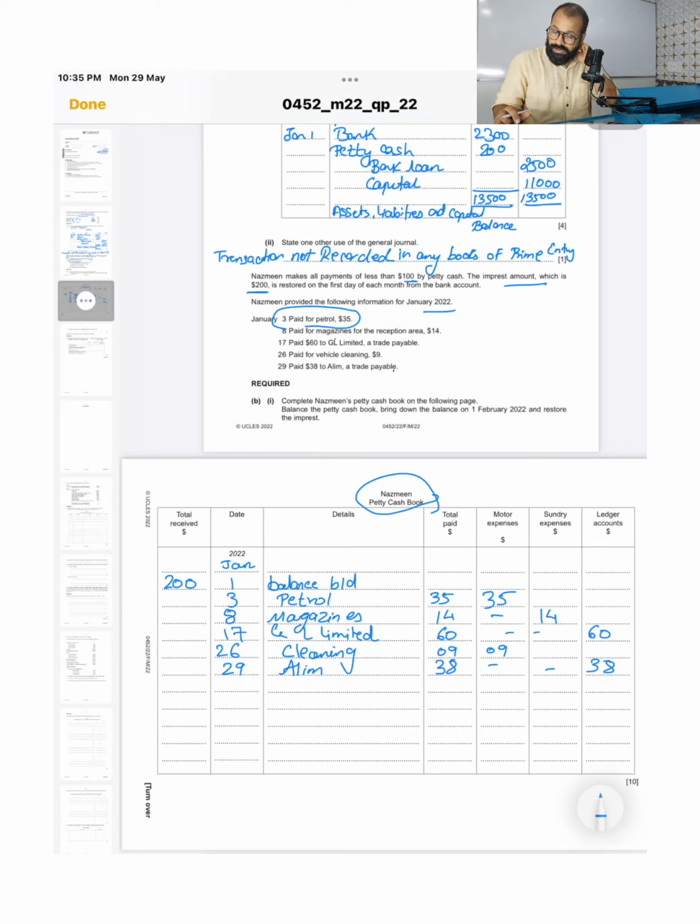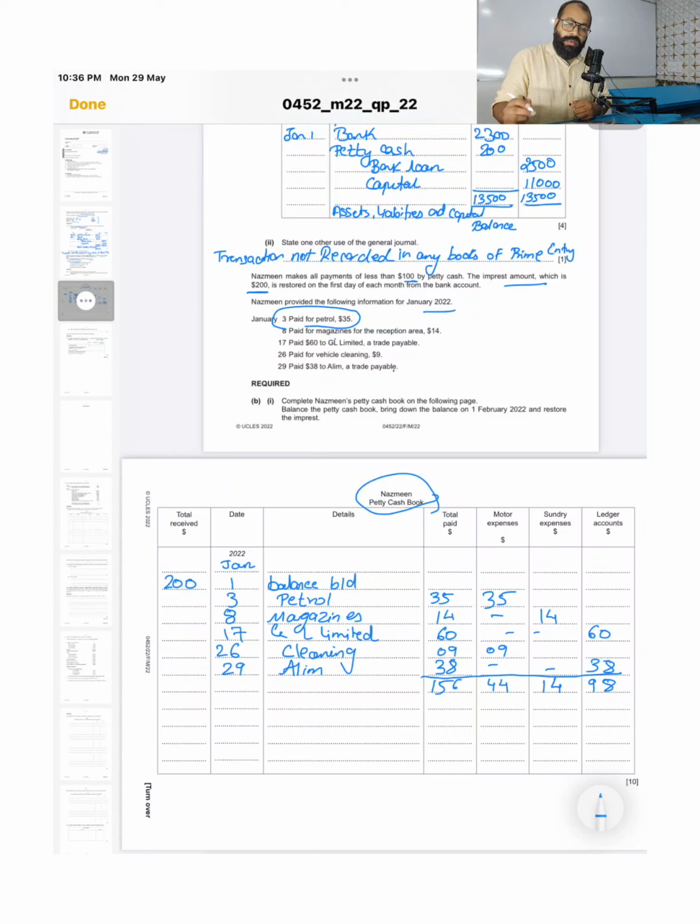Now we need to proceed with the imprest amount calculation, the imprest method, and find out the balance and how much extra amount we will take from the cashier. So let us do the total of each and every column. So here it is 98, here it is 14, next is 44, and this total is 35 plus 14 plus 60 plus 9, 38, that is 156.